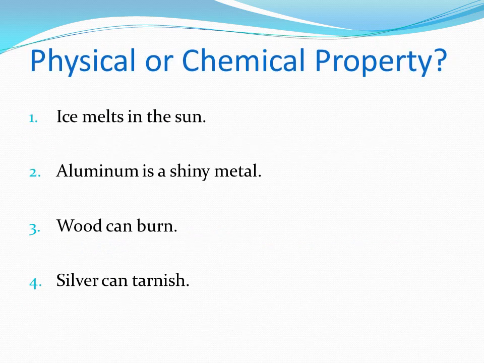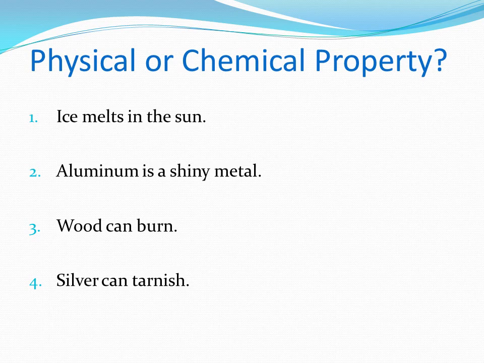Alright, let's try some examples of physical and chemical properties. So consider these four examples. You have ice melting in the sun, aluminum is a shiny metal, wood can burn, and silver can tarnish. Well, ice melting in the sun, that's a physical property because it's a change of state.